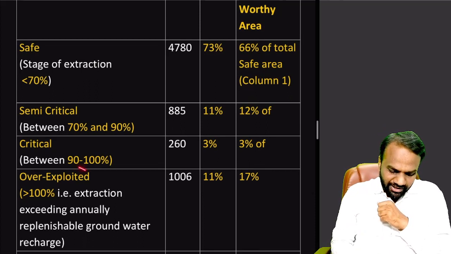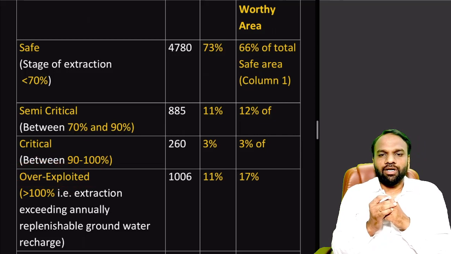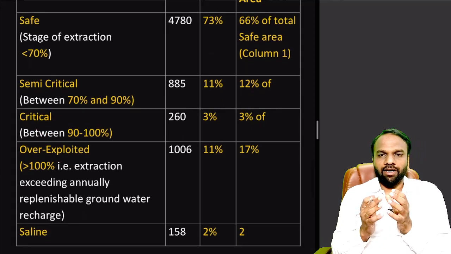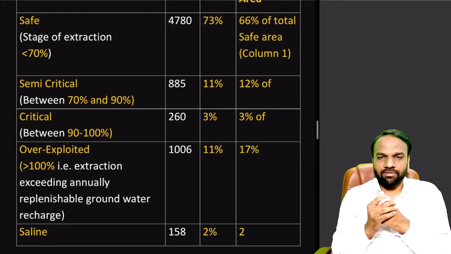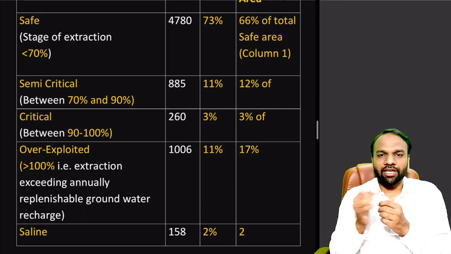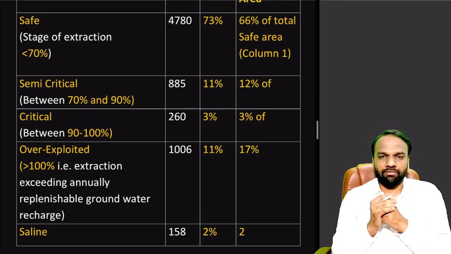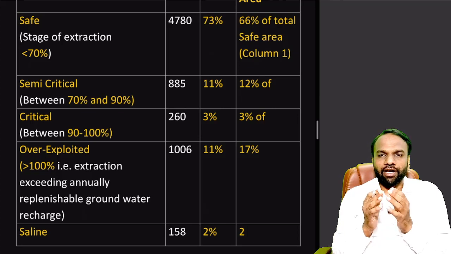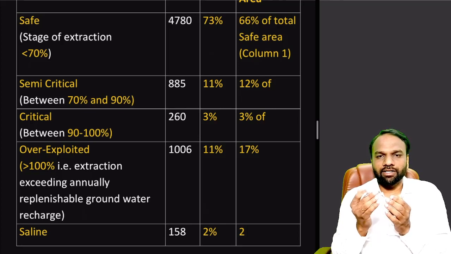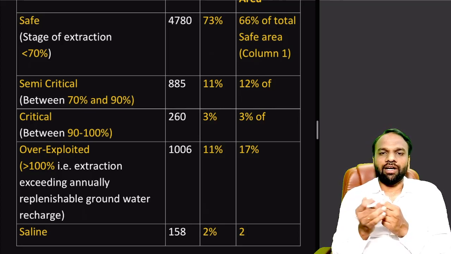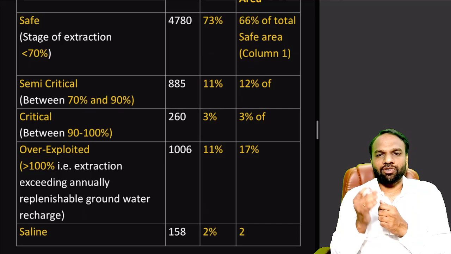What do we understand by overexploited? We have already discussed that groundwater gets recharged. If the extraction is more than the recharge, then we call it overexploitation. An example: let us assume every year 100 liters of water gets recharged underground, but we extract more than 100 liters, let us assume 110 or 120 liters.